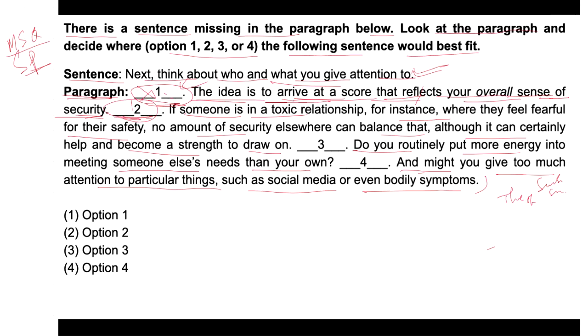If someone is in a toxic relationship, for instance, where they feel fearful for their safety, no amount of security elsewhere can balance that, although it can certainly help and become a strength to draw on. Now, in that case, option two is about balancing security in different aspects. So the given sentence would be out of place here, right? Now, similar to that, if I go to the third one, the third blank is, if we see that, next, think about if someone is in a toxic relationship, for instance, where they feel fearful for their safety, no amount of security elsewhere can balance that, right? Although it can certainly help and become a strength to draw on.